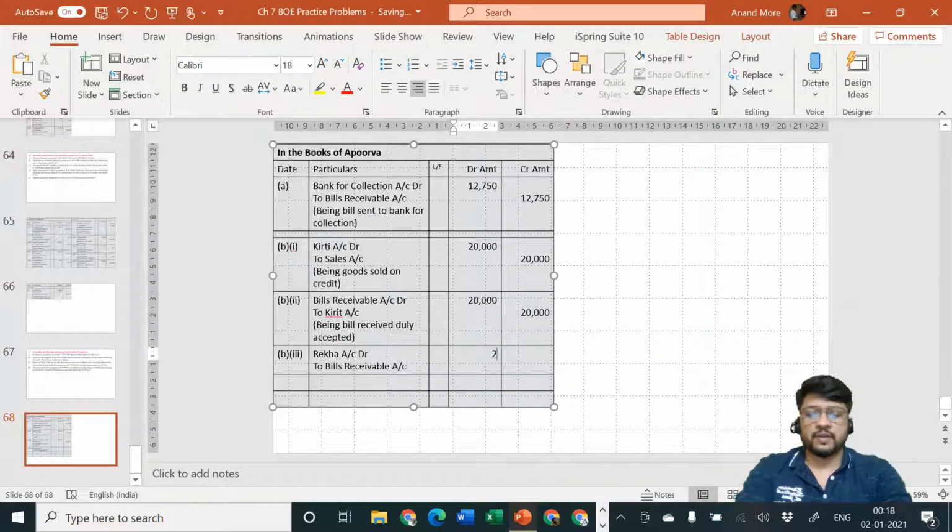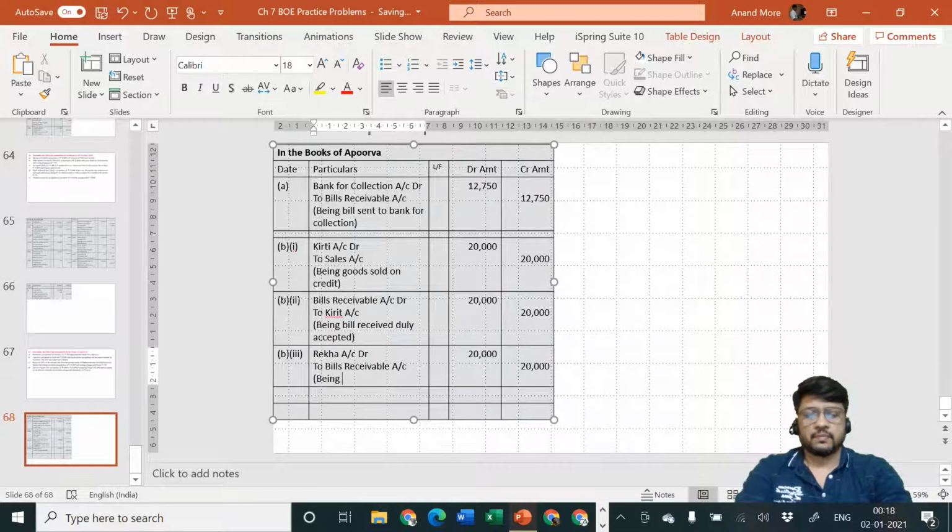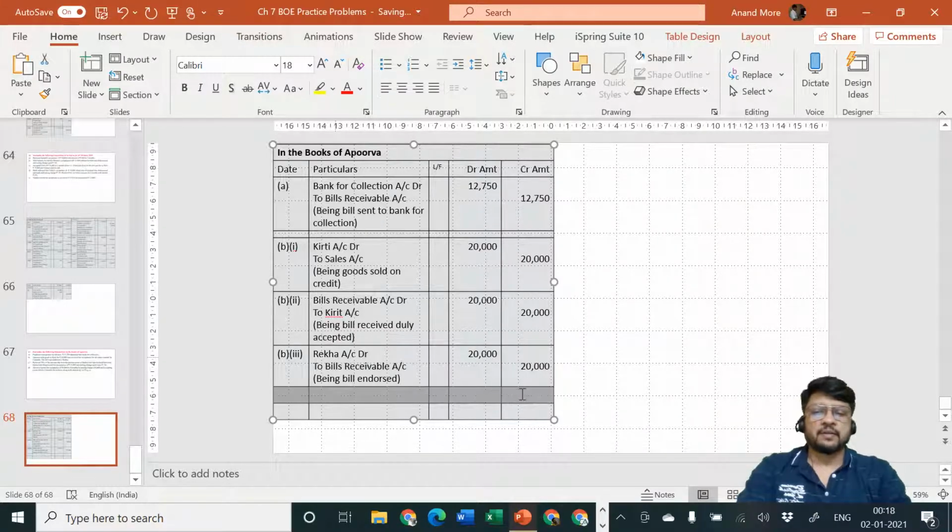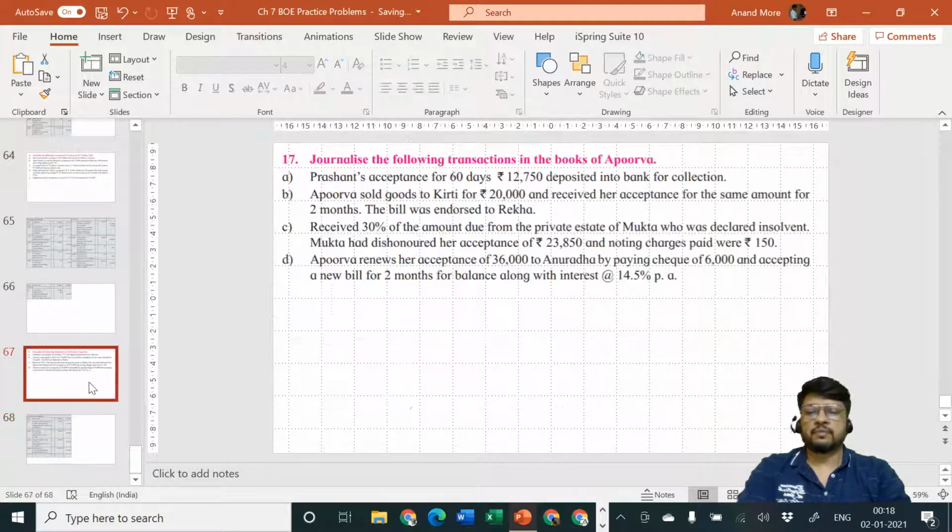Amount is rupees 20,000, being bill endorsed, or you can say being Kirti's bill endorsed. Khatam. Simple entry, no tension. Intelligent students like you can solve it very easily, not just with me but also in the exam without me. Very good situation, very nice.